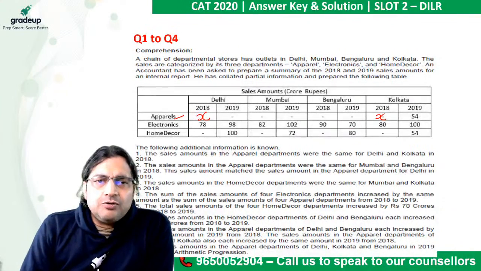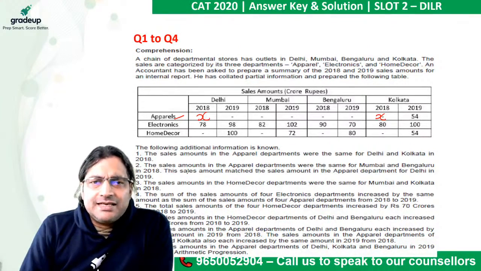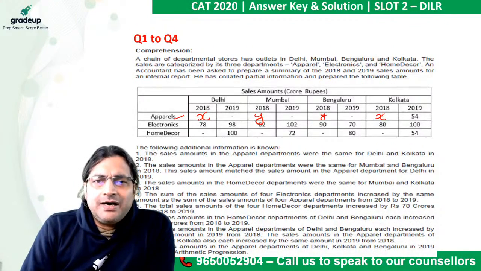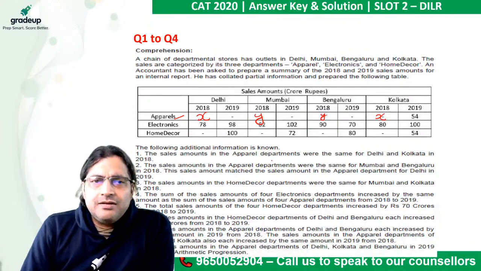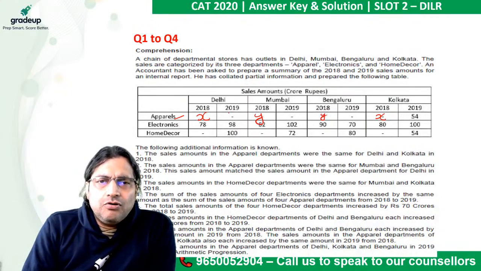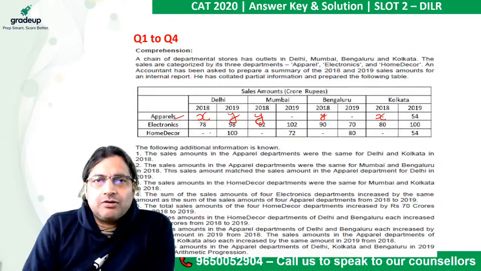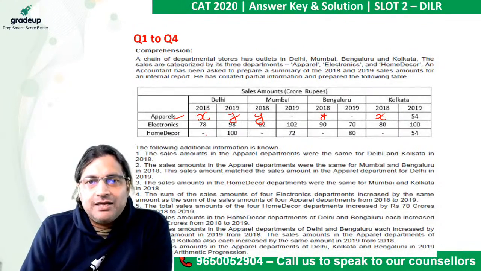Now the second point: the sales amount in the apparel departments were the same for Mumbai and Bengaluru in 2018. So let's put Y here, and again Y here. Mumbai and Bengaluru, Y. This sales amount matched the sales amount in the apparel department for Delhi in 2019. Oh, so many Ys. Okay, so let this also be Y. I mean, not that we have to allow it to be Y, it has to be Y.